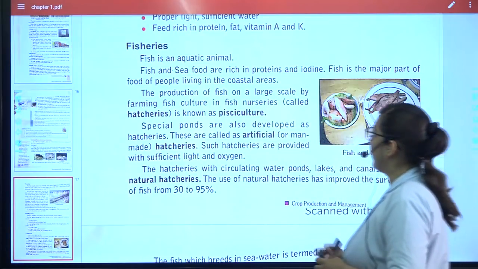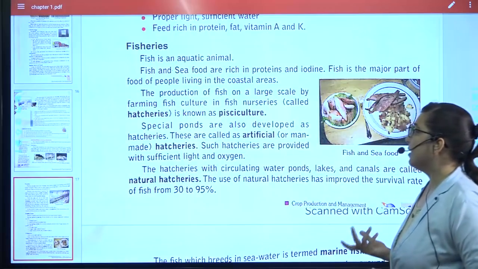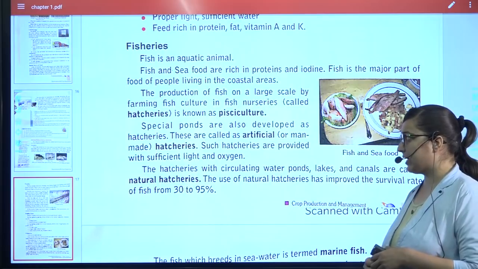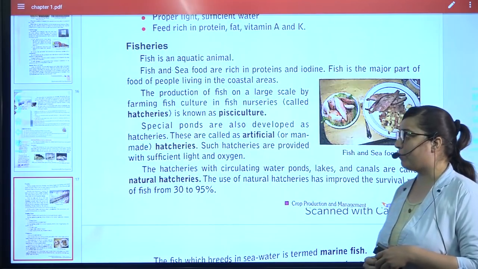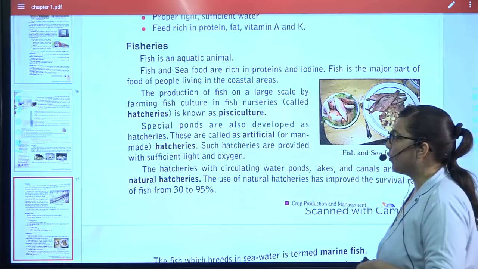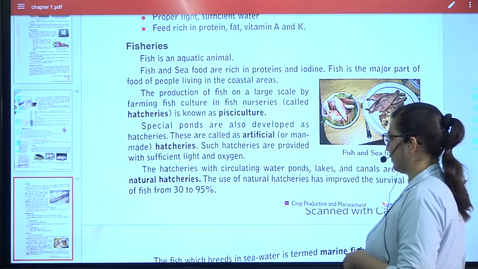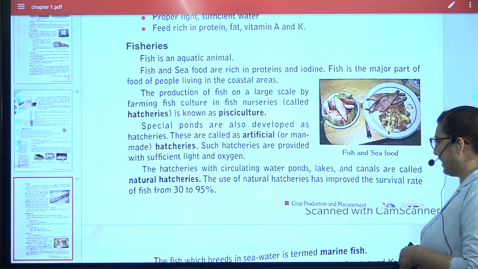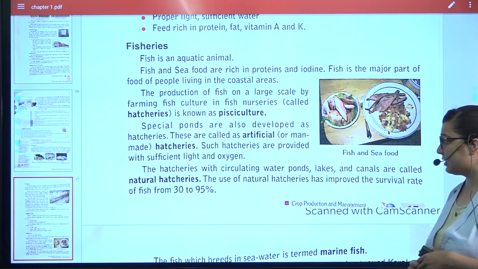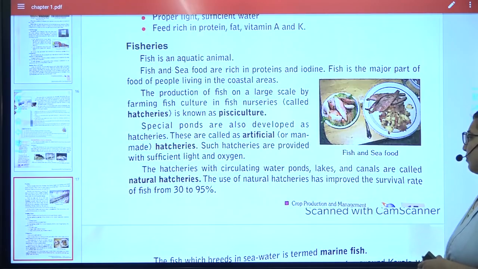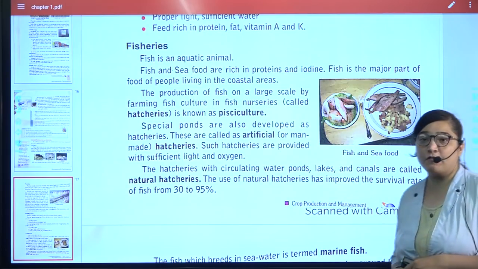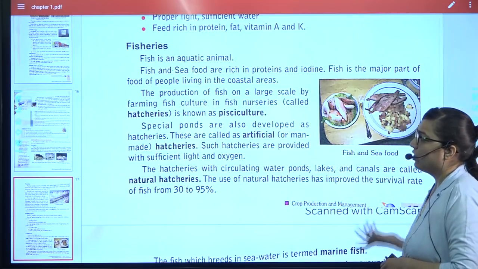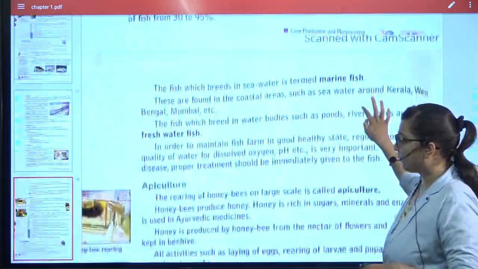On the large scale, when the farming of the fish is done, it is called pisciculture. Special ponds are also developed as hatcheries, and these are called artificial or man-made hatcheries. They provide sufficient light and oxygen. The hatcheries with circulating water ponds, lakes and canals are called natural hatcheries. The use of natural hatcheries has improved the survival rate of fish from 30 to 95%. So that is again a very good thing.